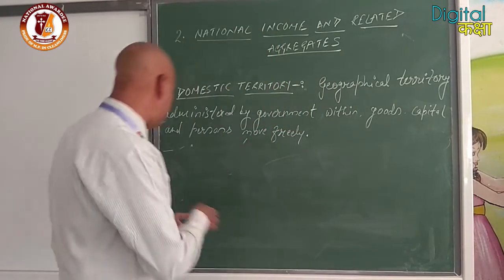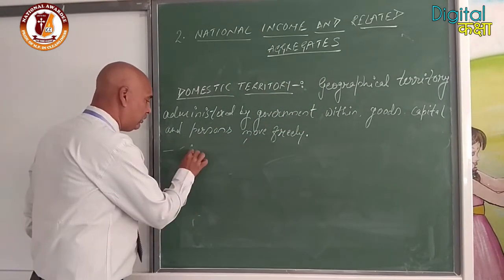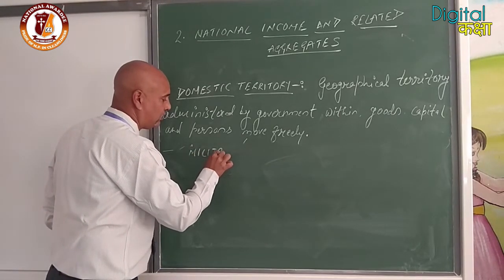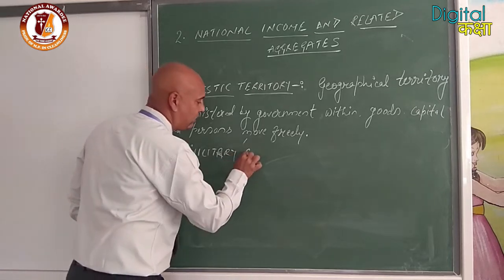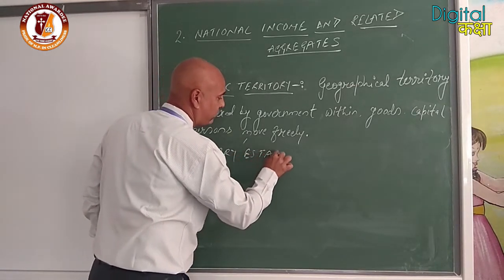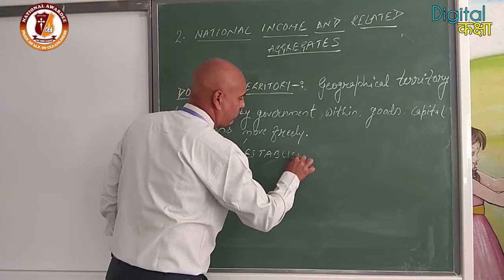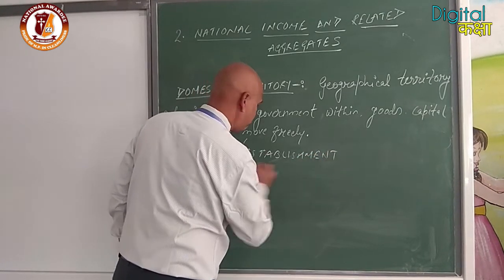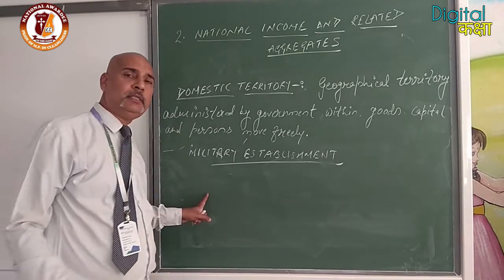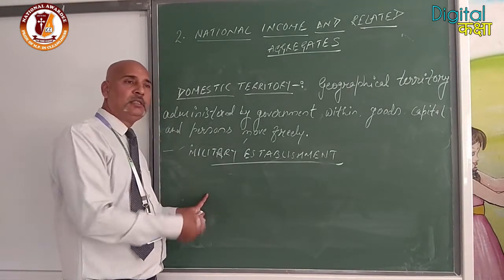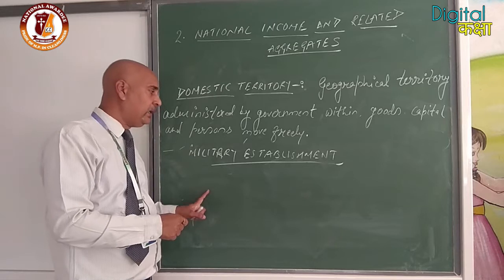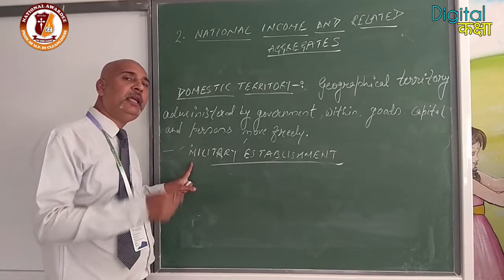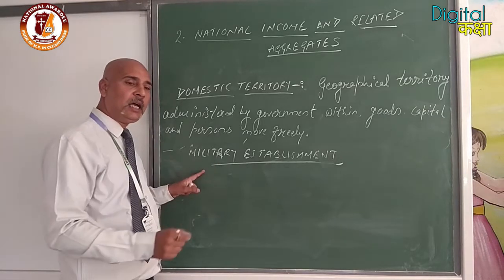military establishment is also part of this one. Clear? Military establishment means our soldiers or our government has established a military setup in Libya, in Syria, or any other part.